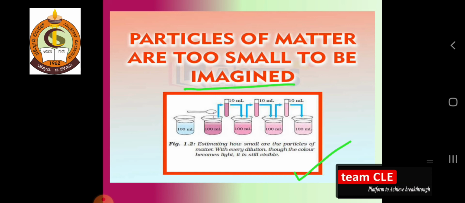With every dilution, the color becomes lighter and it is still visible. Okay, so you can see that when the solution has another 100 ml of water added, another 100 ml of water, removing, adding, removing, adding, the color is still visible. So it shows that particles of matter are too small to be imagined.